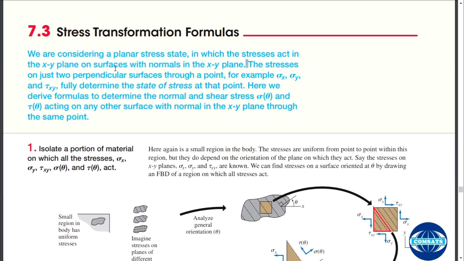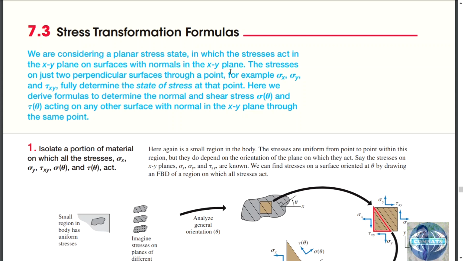So there are x and y axes, and there are corresponding surfaces, x surface and y surface, on which stresses are applied. The stresses on just two perpendicular surfaces through a point are, for example, stress in x direction, stress in y direction, and shear stress in the xy plane.